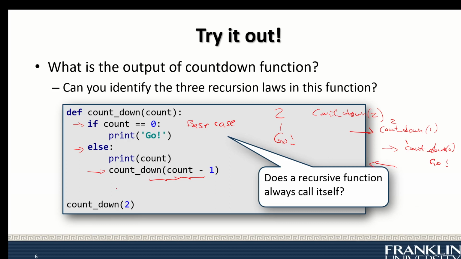That's why, if I add this print count here, at this point this function returns and now I go back to this layer. In this layer, countdown is 1. I print count. That's why you see 1 again. And then this function returns, and I will go back to this layer. And in this layer, the count is 2. That's why you will print 2. This is what we call unwinding the stack. The function returns, and you will go back to the previous function, the one that's calling it.